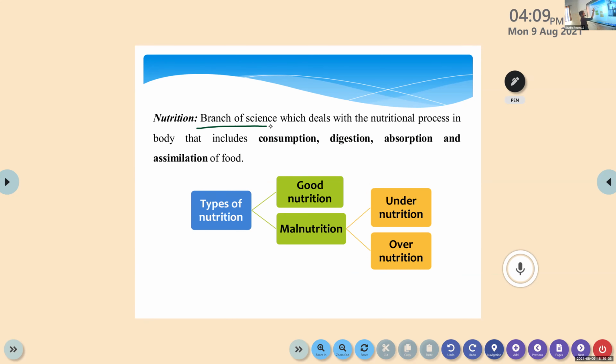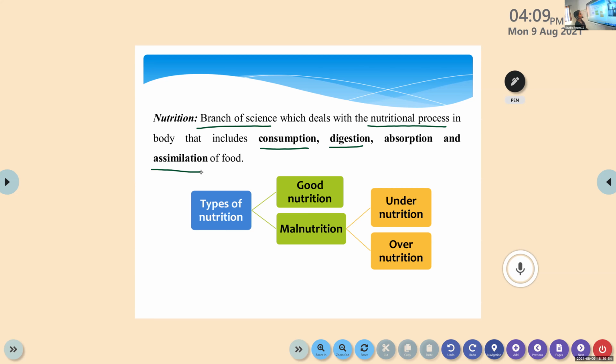Then nutrition, another term. It's a branch of science. What is nutrition? It's a branch of science which deals with the nutritional process. So it includes each step: consumption, digestion. So starting from consumption till the assimilation, we include that process under the category of nutrition.